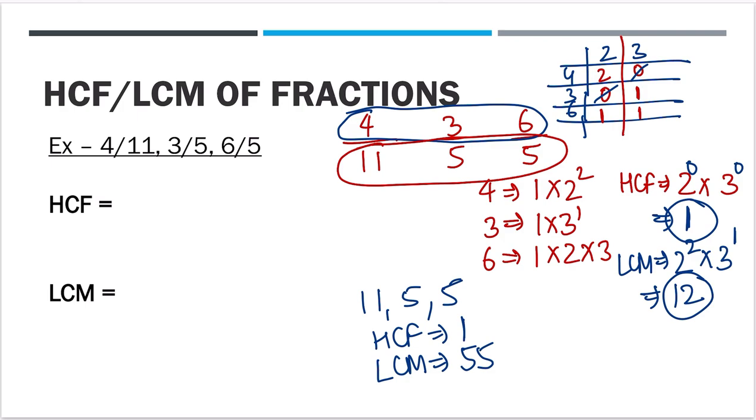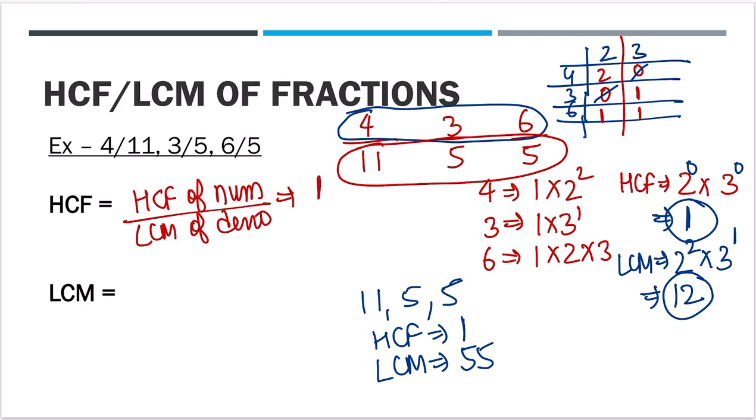In case of HCF, you do HCF of numerator divided by LCM of denominator. So HCF of numerator, 4, 3 and 6, is 1. And the LCM of denominator, 11, 5 and 5, will be 55. So 1 by 55 is the HCF.